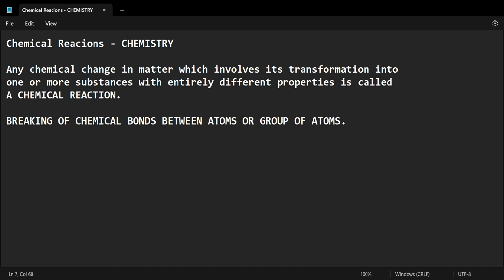A chemical bond is an attractive force that holds the atoms of a molecule together in a compound.